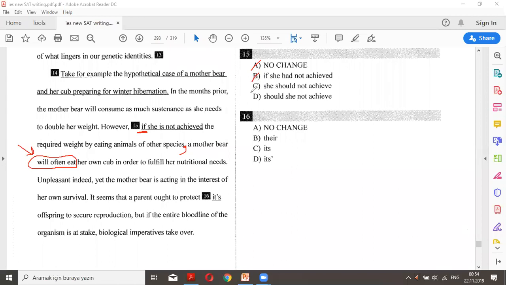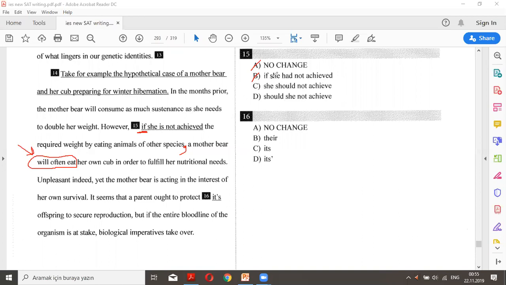More. However, she should not achieve the required weight by eating animals of other species. What happened here? The whole hypothetical or conditional sentence is removed and replaced by she should not achieve. It's nothing but an independent clause.